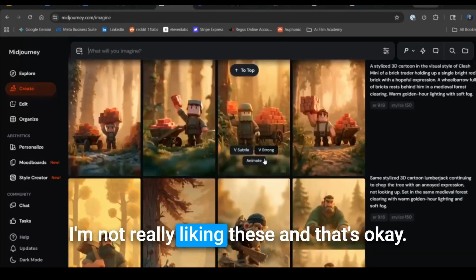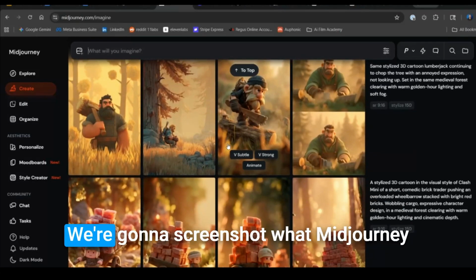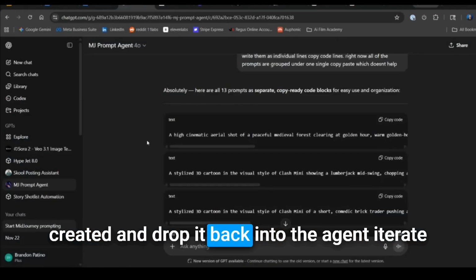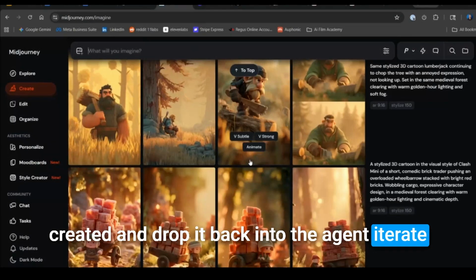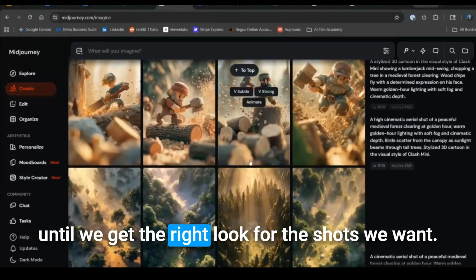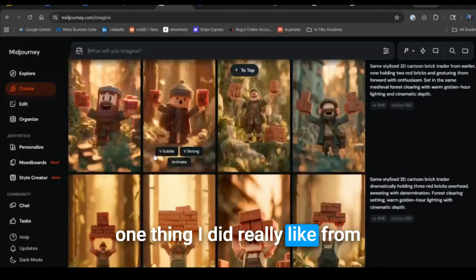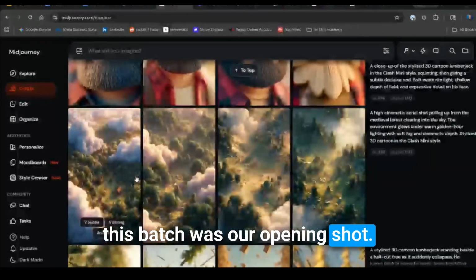I'm not really liking these, and that's okay. We're going to screenshot what Midjourney created and drop it back into the agent, iterate until we get the right look for the shots we want. One thing I did really like from this batch was our opening shot.